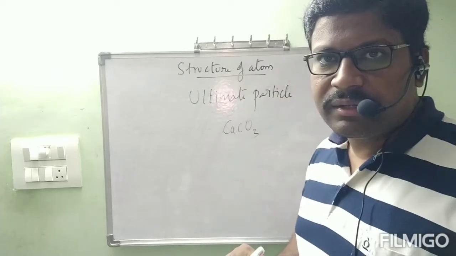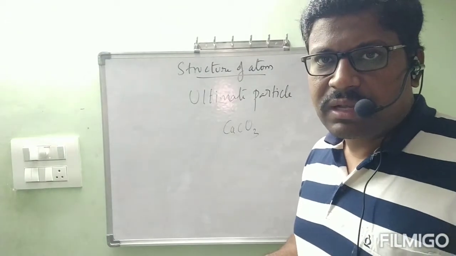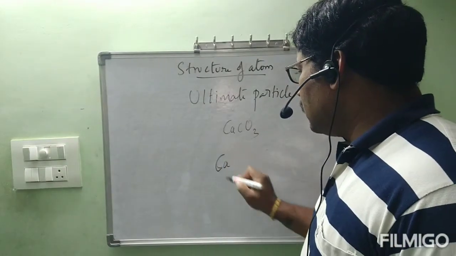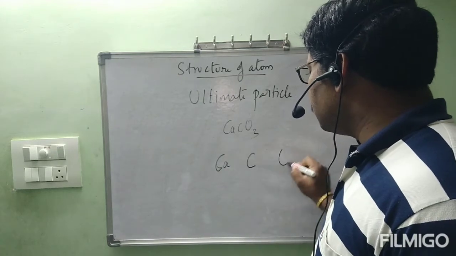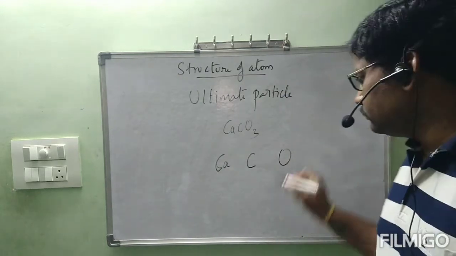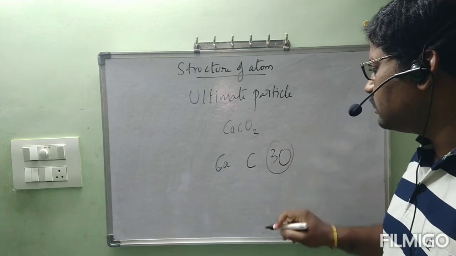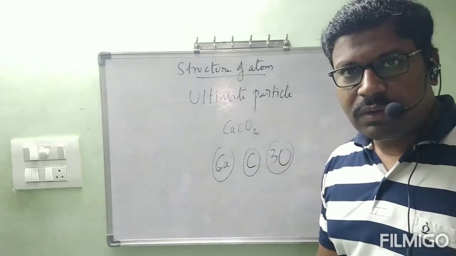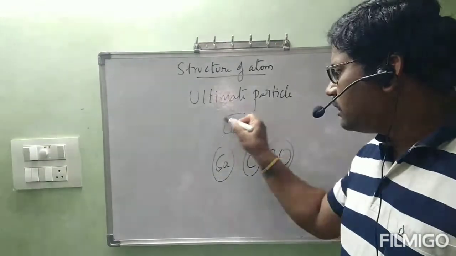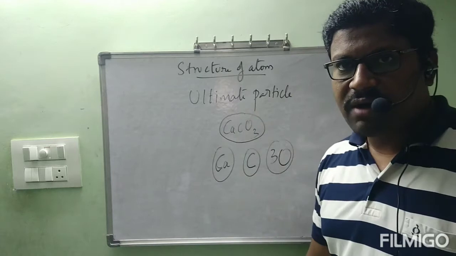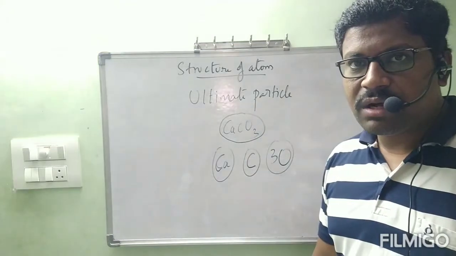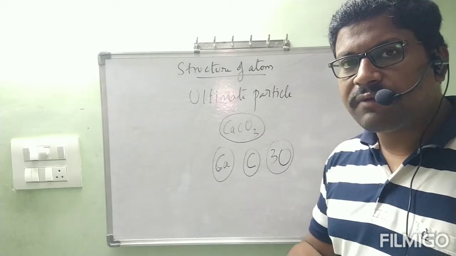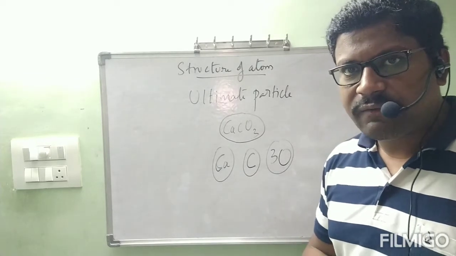Then you tried by using suitable chemical techniques. You tried well, and finally you got calcium, carbon, oxygen separately. 3 atoms of oxygen, 1 atom of carbon, and 1 atom of calcium we got. Are you understanding? This is the particle which is called chalk piece. This is the formula of chalk piece. I told you finally you got 1 particle, that is CaCO3. Now I told you that you can continue breaking CaCO3 also. Then you tried very nicely.